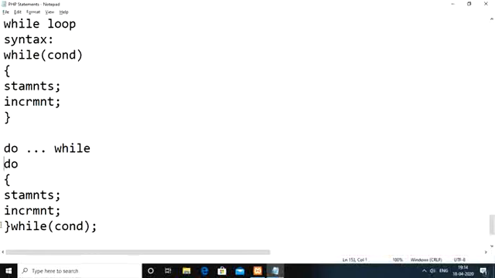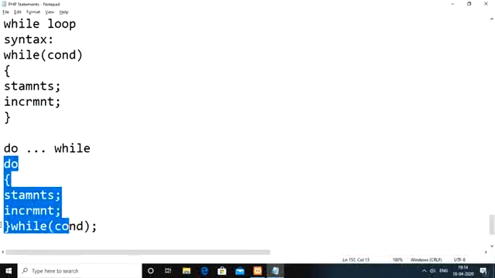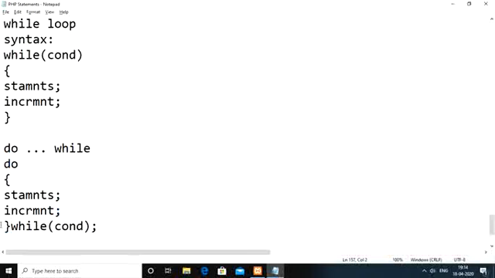But in case of the do while loop, even before checking the condition, we execute the statements which are part of this block at least one time. Then at the end we check the condition. If the condition is true, we execute the same statements again. So the difference between while loop and do while loop is that in the while loop you check the condition at the beginning, and in the do while loop you check the condition at the ending.